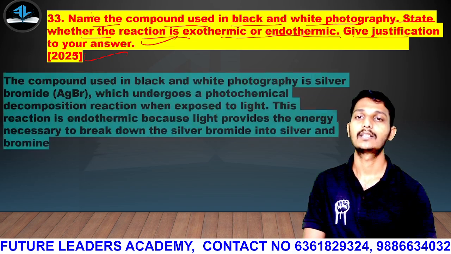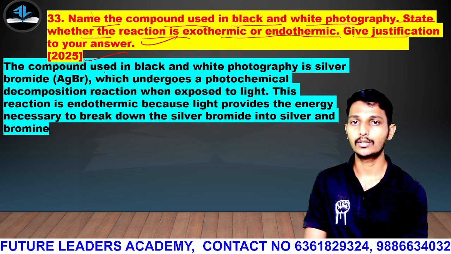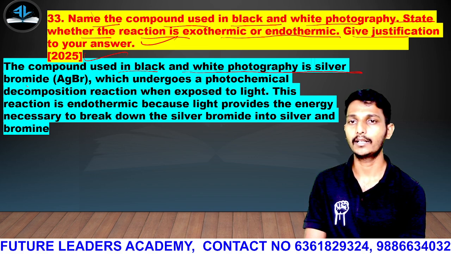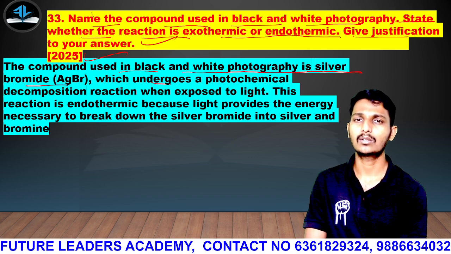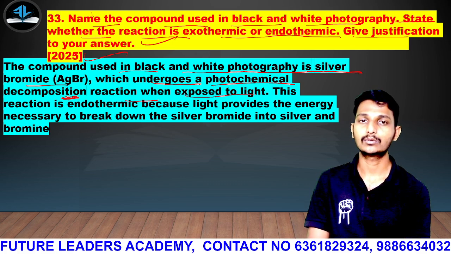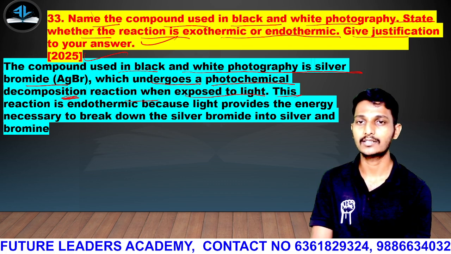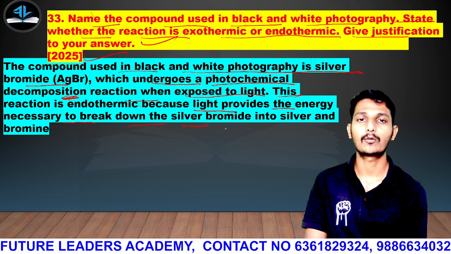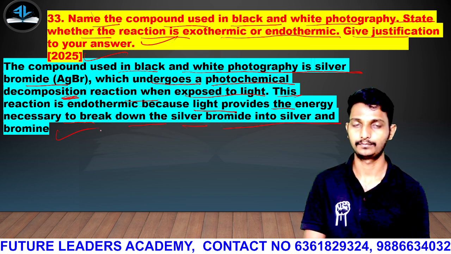Listen, guys. The answer is: the compound used in black and white photography is silver bromide, that is AgBr, which undergoes photochemical decomposition. When exposed to light, this reaction is endothermic because light provides the energy necessary to break down the silver bromide into silver and bromine.